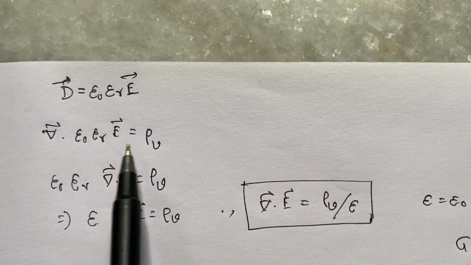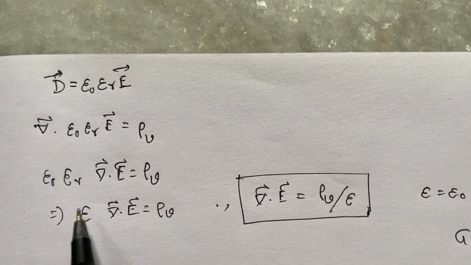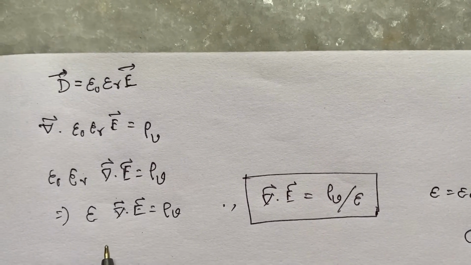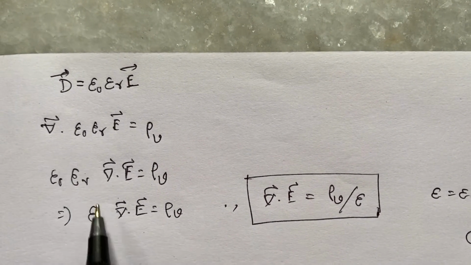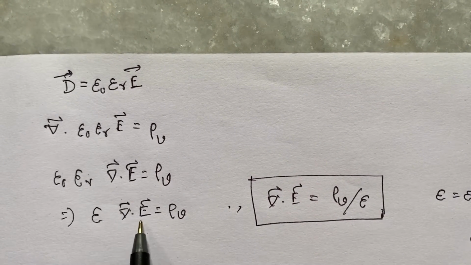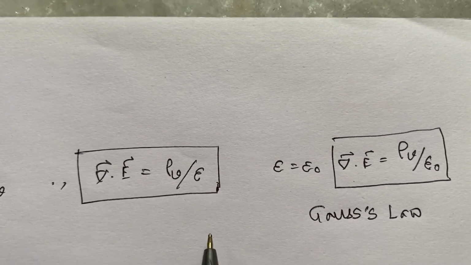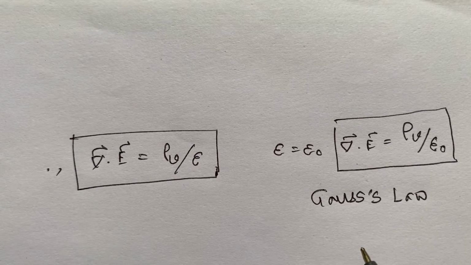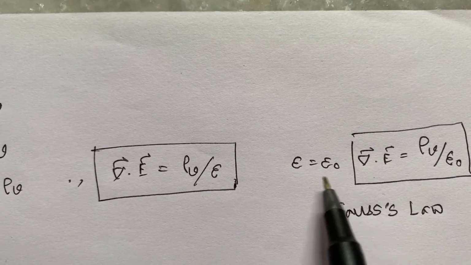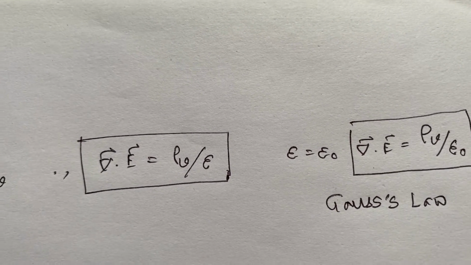So, divergence of D equal to rho V, and this epsilon 0, epsilon r product can be taken outside of the operation. So, epsilon 0, epsilon r divergence of E is equal to rho V, the volume charge density. Together I write this product of the constants as epsilon. So it's epsilon divergence of E equal to rho V. So divergence of E equal to rho V by epsilon. In case of free space, we can replace epsilon by epsilon 0, and we obtain Gauss's law for free space.